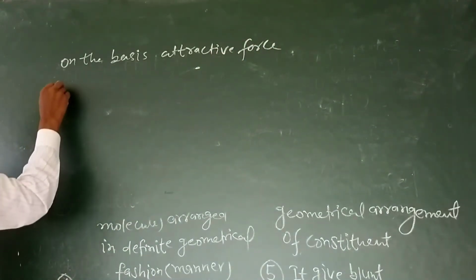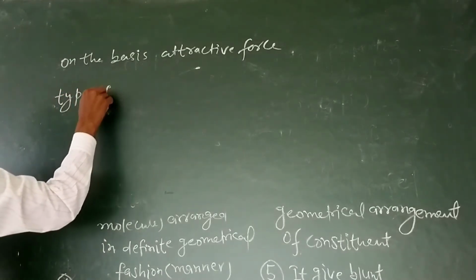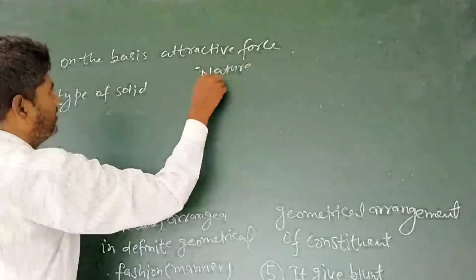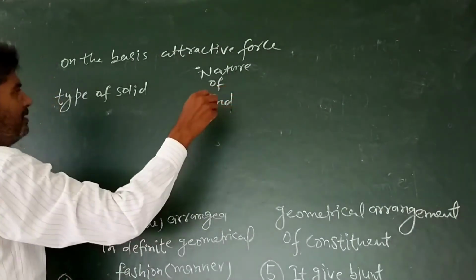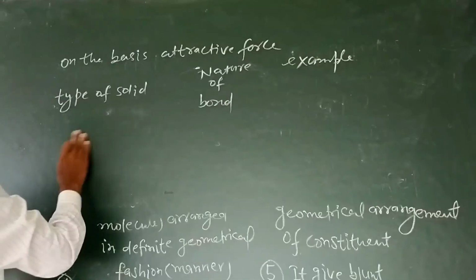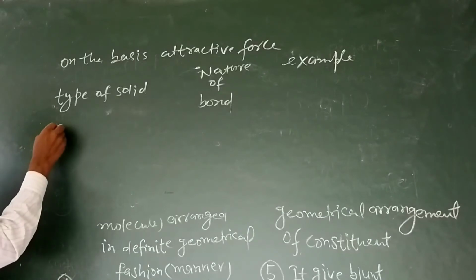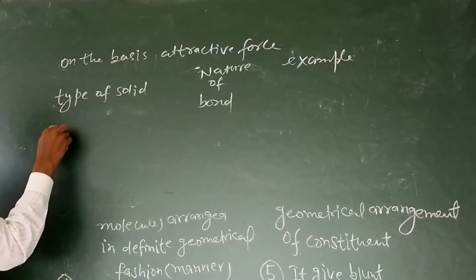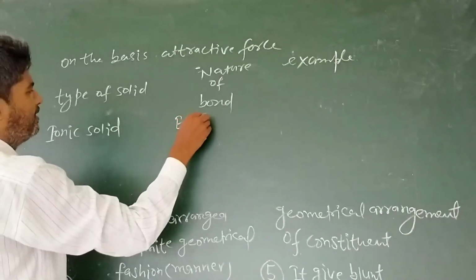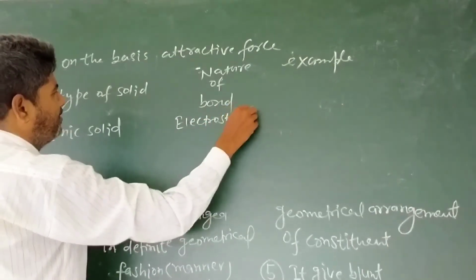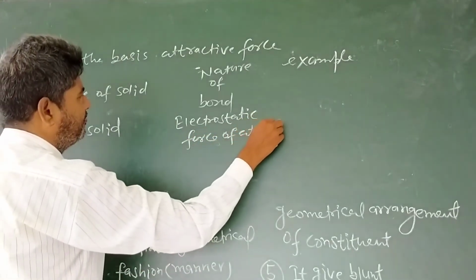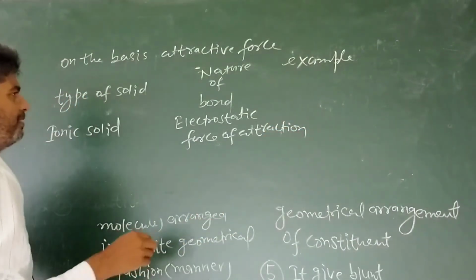First type of solid, nature of bond, example: ionic solid, electrostatic force of attraction, that is Coulombian force.